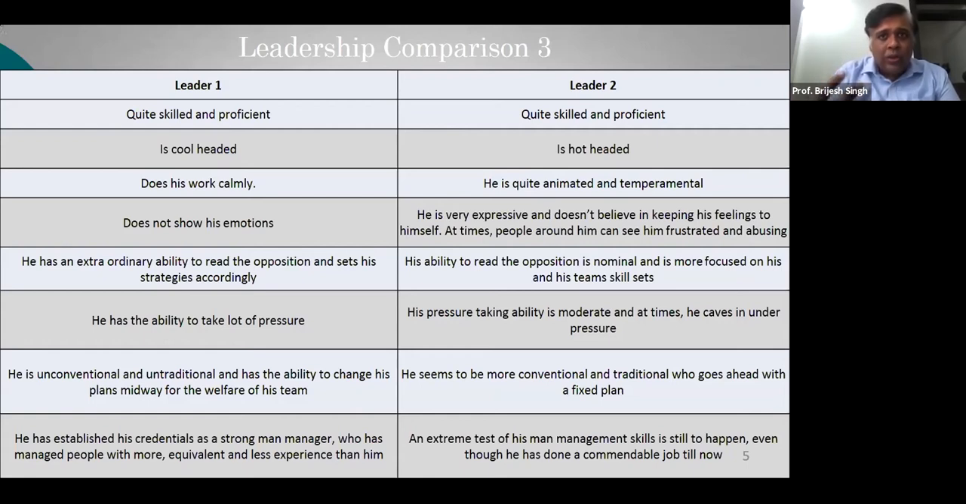Okay, so this should tell you that the concept of leadership is very different from what is actually being told, that a leader is always a people's man and this thing and that thing, right? So let's try to understand now, what actually is a leader.